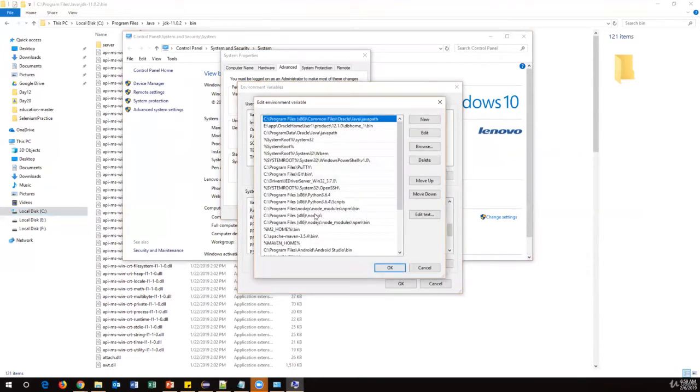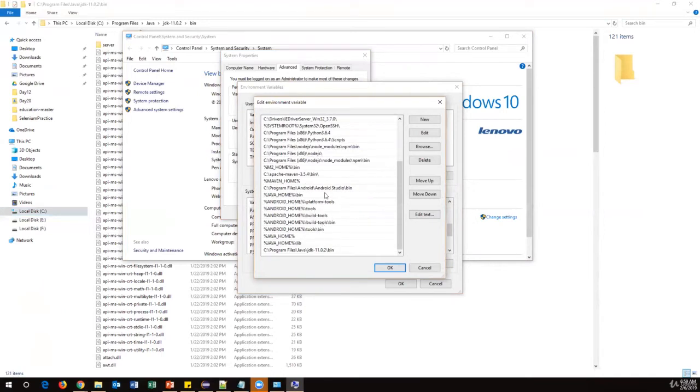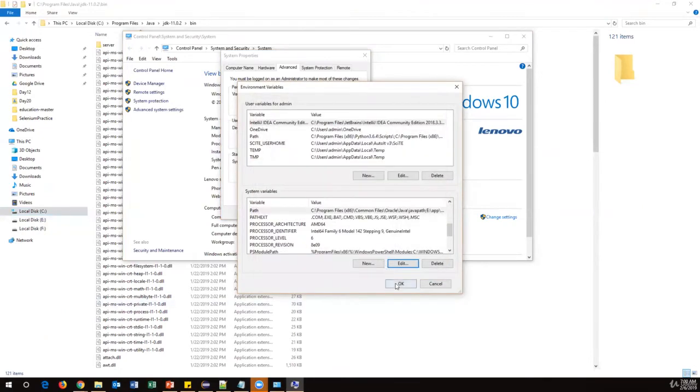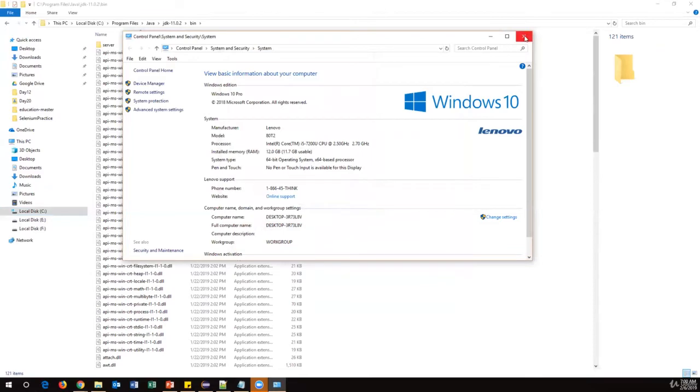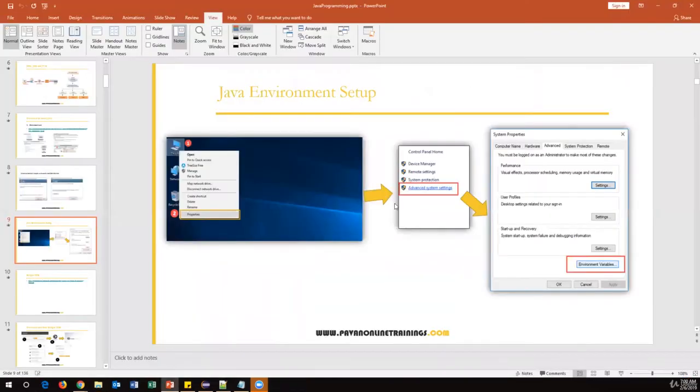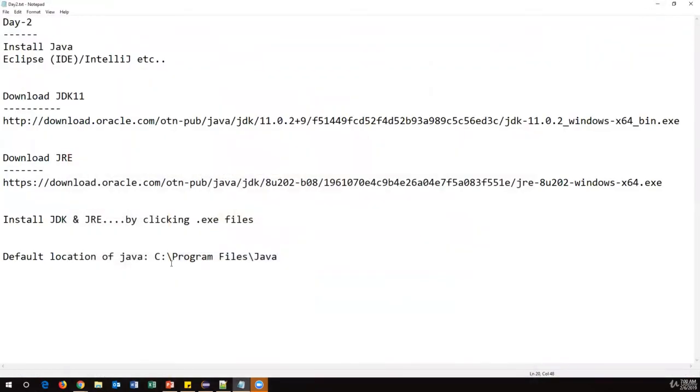In this list, don't disturb other paths. Let them be there. These are very important. If you corrupt anything, your system may not boot, and some applications may not run. So don't corrupt these existing ones. Just click on New and add your path. Then click OK, and then OK, and close this. This is the navigation you have to do. This is called configuration.